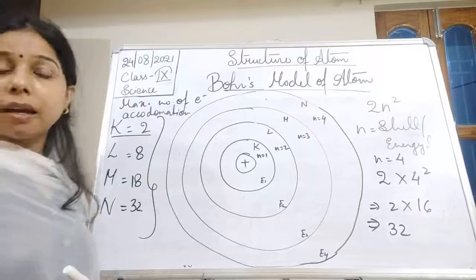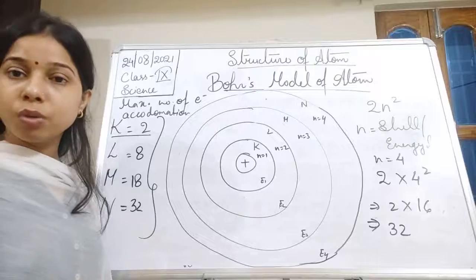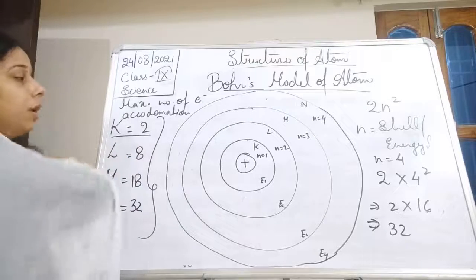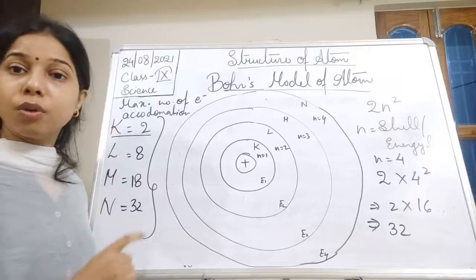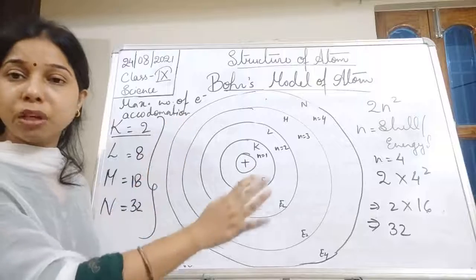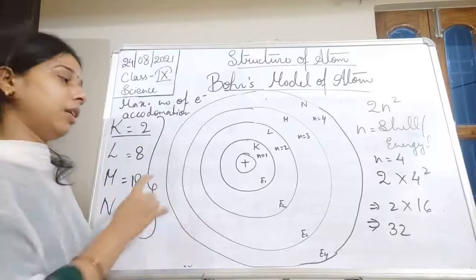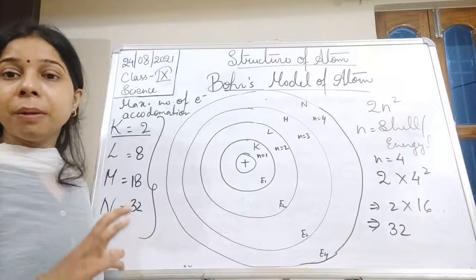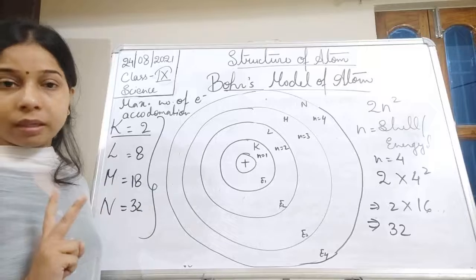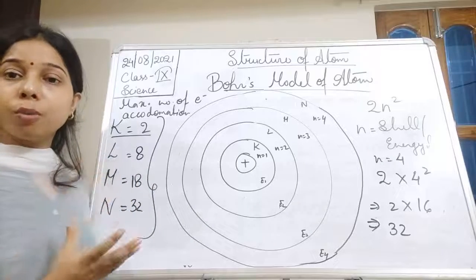If the atom has more than 2 electrons, after filling the K shell, the electrons will enter into the L shell. None of the electrons will enter into the K shell after 2, because the K shell has the maximum capacity to hold only 2 electrons. While the L shell can accommodate 8 electrons.